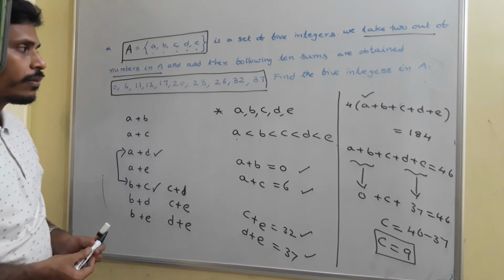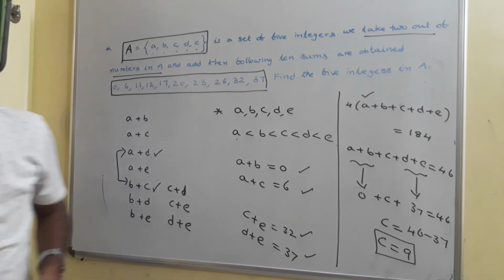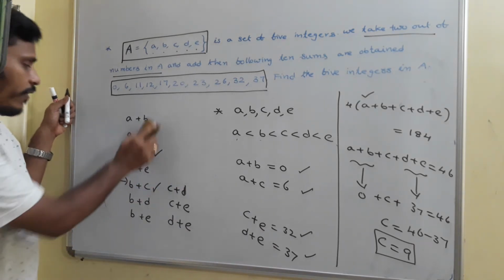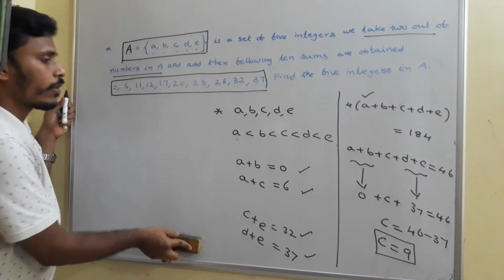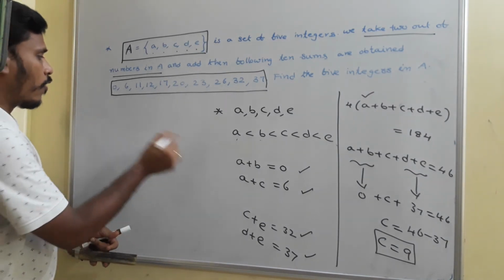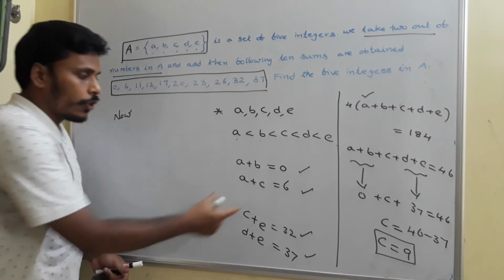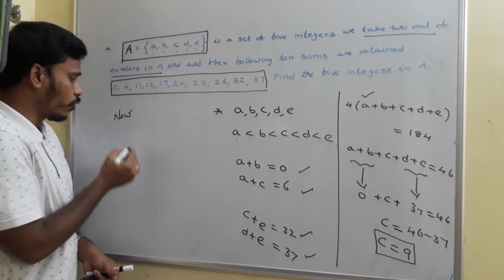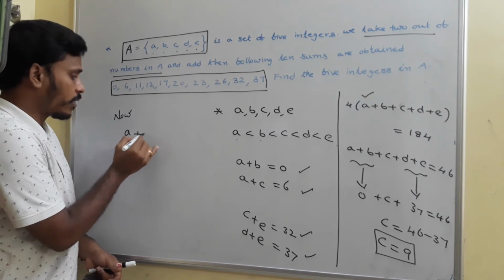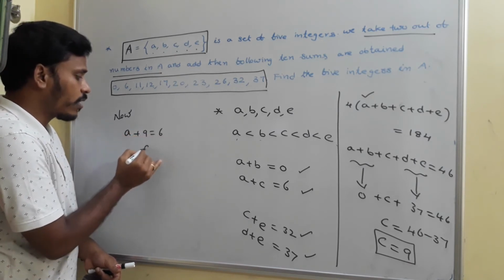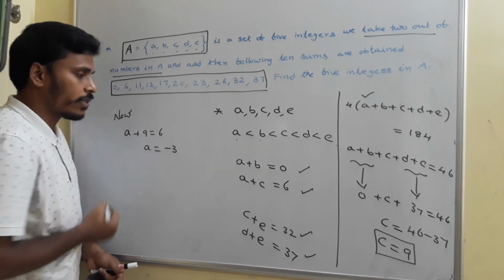If you take C equal to 9, I will erase these 10 possibilities. Now C is equal to 9. Use the second relation, A plus C is equal to 6. A plus 9 is equal to 6, and from there A is equal to minus 3.